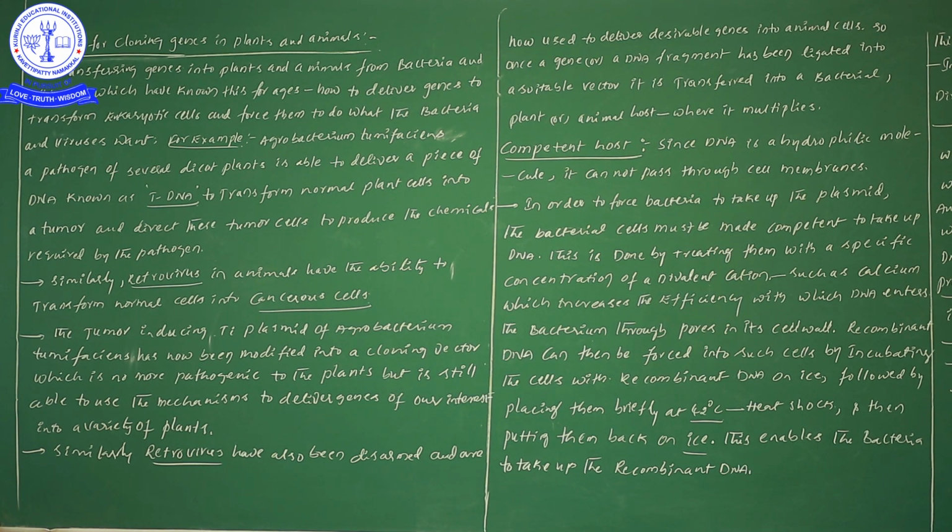Again, recombinant, don't forget: till now our foreign gene is there, and we are incorporating it into a particular plasmid. When this plasmid receives our foreign gene, definitely we will call that plasmid recombinant DNA. As I already told you, recombinant DNA consists of two different types of genes together. That is the meaning of recombinant DNA.